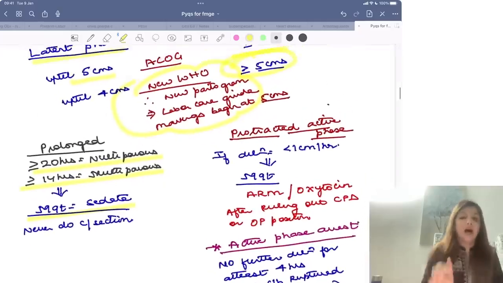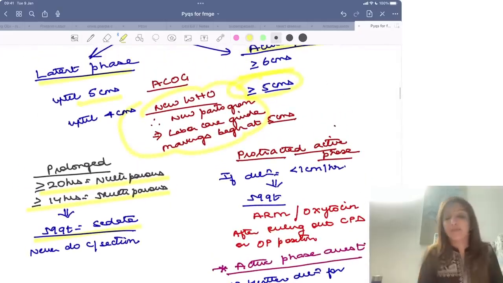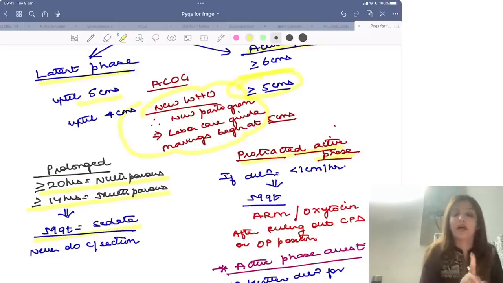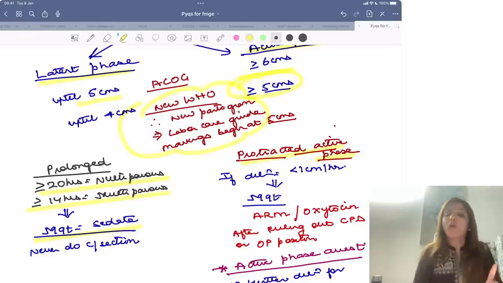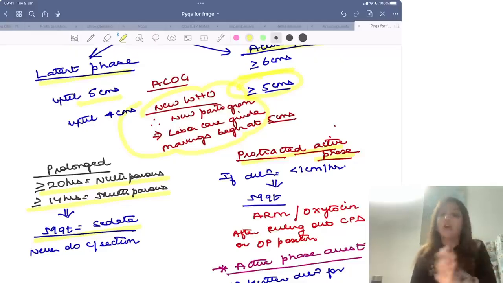Please remember, ARM कब करते हैं या oxytocin कब देते हैं? ARM या oxytocin is given for protracted active phase. Protracted active phase का मतलब होता है if dilatation is less than 1 centimeter per hour in active phase. So if your question says that patient is in active phase and the dilatation which is happening is less than 1 centimeter per hour, then your answer will be ARM or oxytocin. Cesarean section answer कब होगा? Cesarean section answer होगा अगर question में fetal distress दिया है, then I'm going to do a cesarean section.